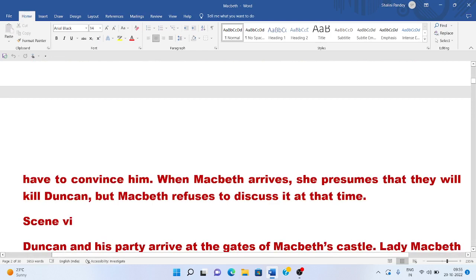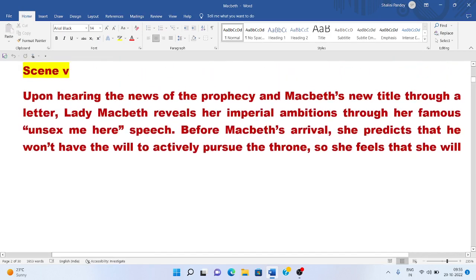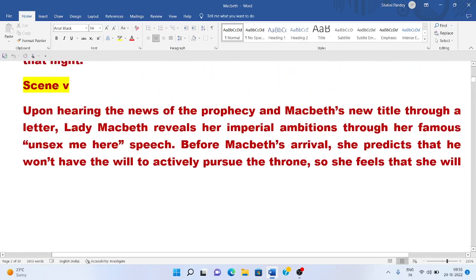When Macbeth arrives at the palace, she presumes that they will kill Duncan, but Macbeth refuses to discuss it at that time. So Lady Macbeth, wife of Macbeth, is a very ambitious woman, and she is very cruel also, she has no scruples, and she doesn't believe in morality.